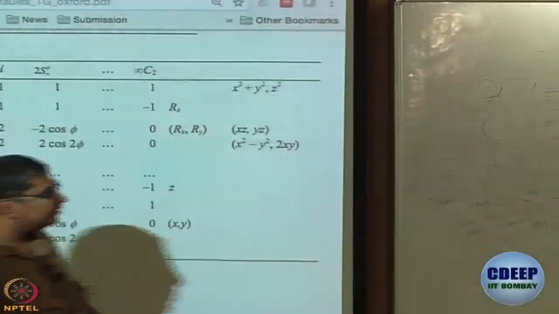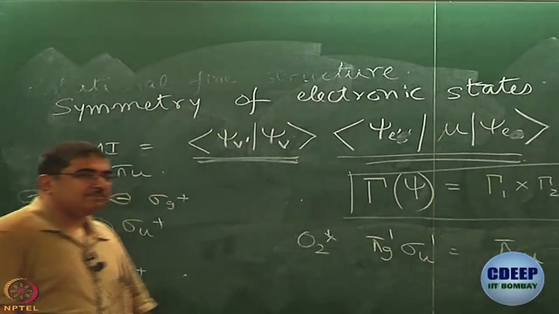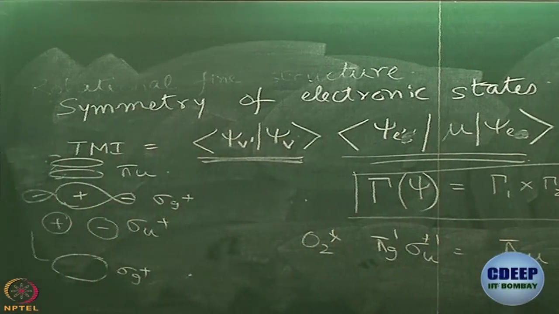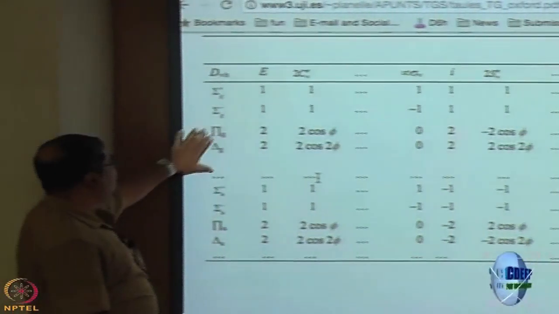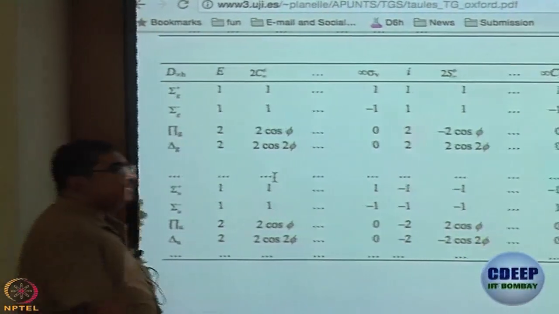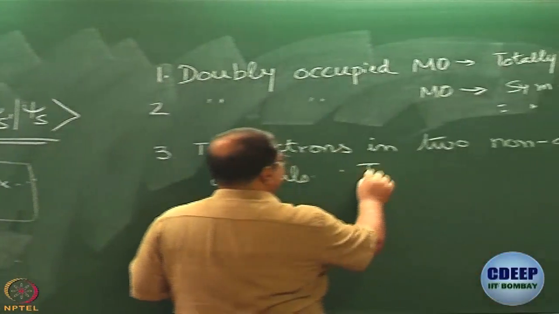This was pi g and what was the other one? Sigma, what did I say? Sigma u plus, sigma u plus, and we took pi g, multiply them, you are going to get back pi g, okay. If it is something else, it will just be the direct product. So, rule number 3 is take direct product.